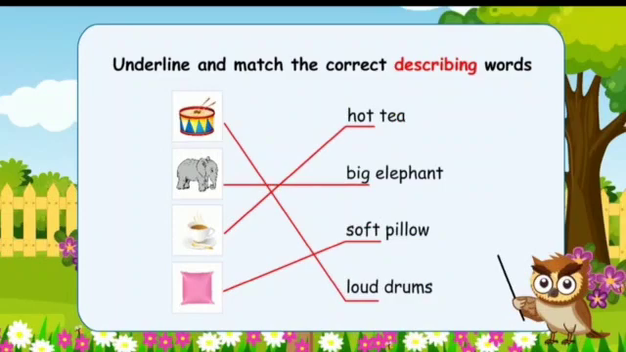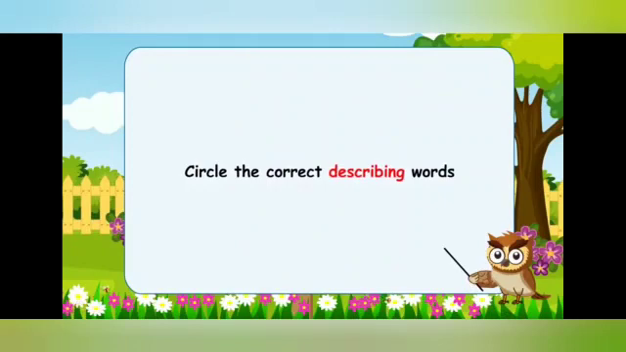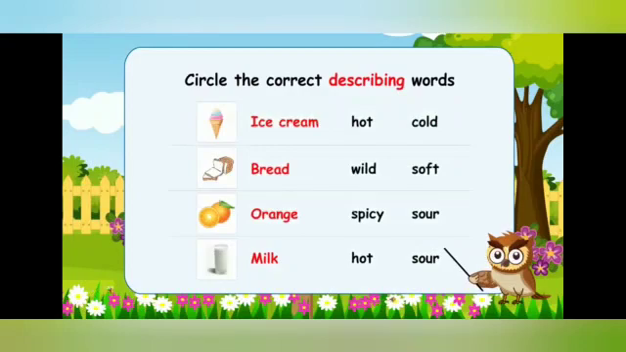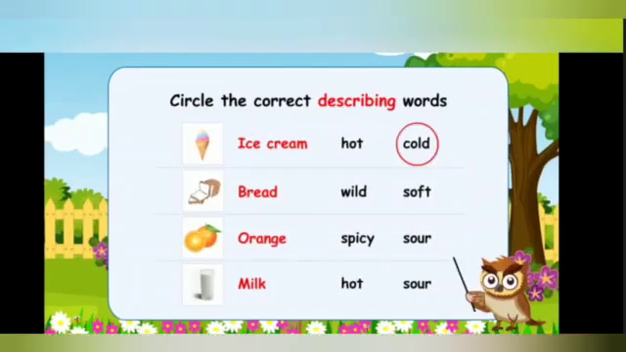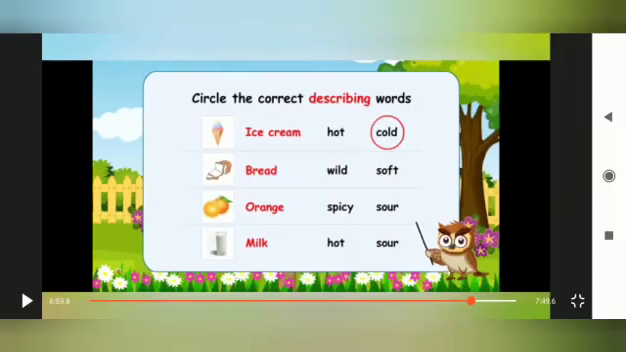Now we are going to do another question. This is circle the correct describing words. Ice cream. What is the describing word for ice cream? Tell me, hot or cold? Cold is the correct answer. Yes. So answer will be cold. Next word is bread. Bread is soft. So circle will be soft.